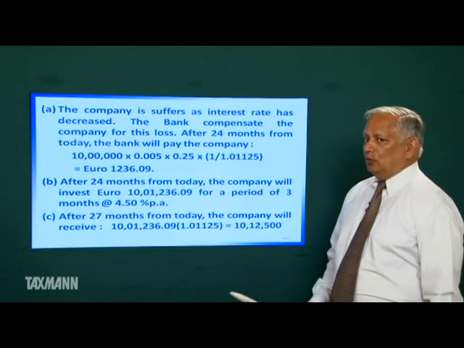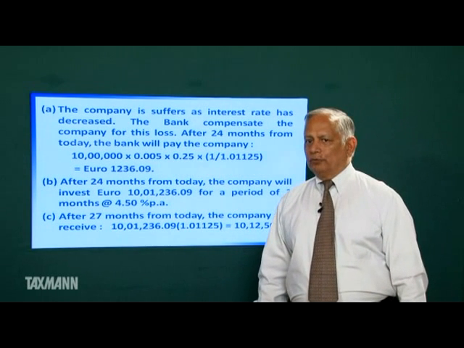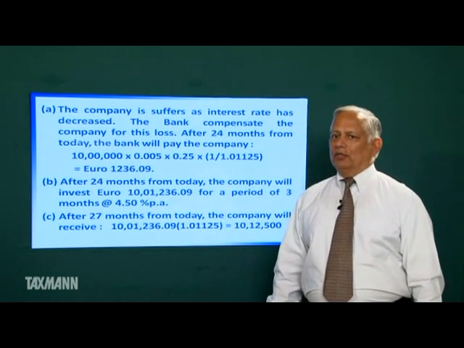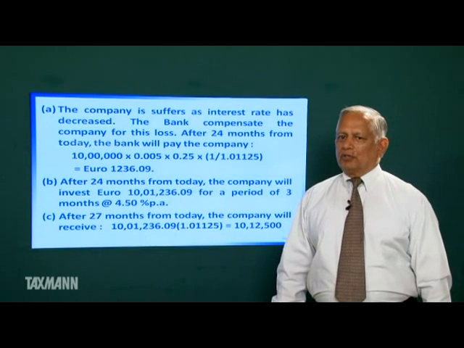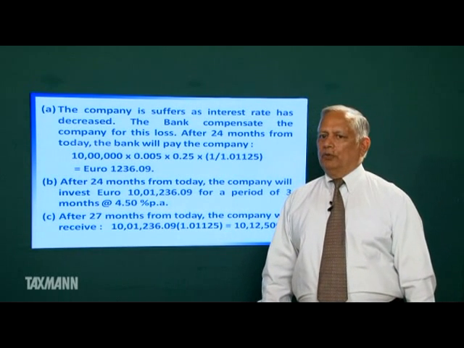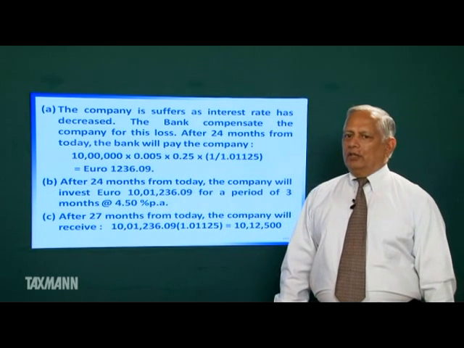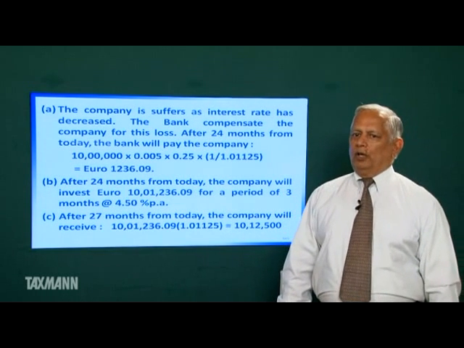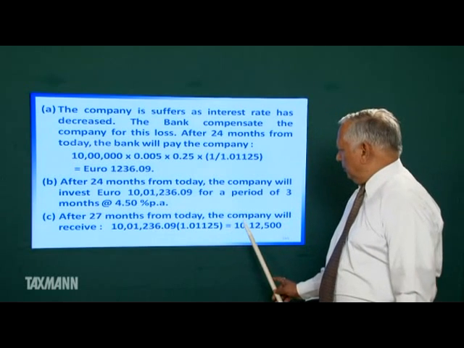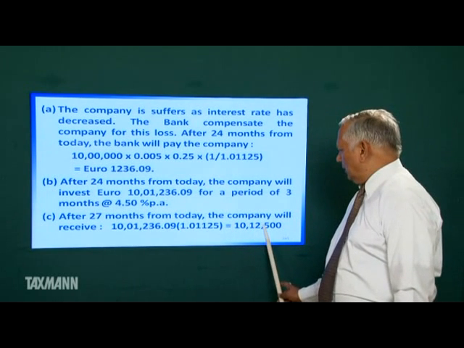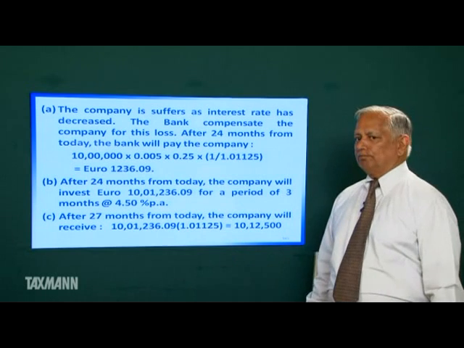So, the company was to invest 10 lakh euro for 3 months at the rate of 5%, and it has got exactly that very amount on maturity.